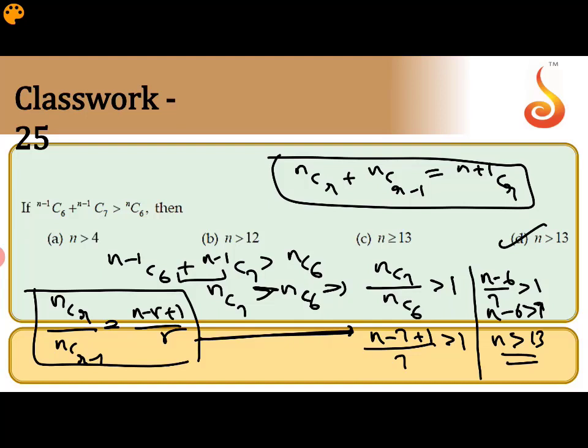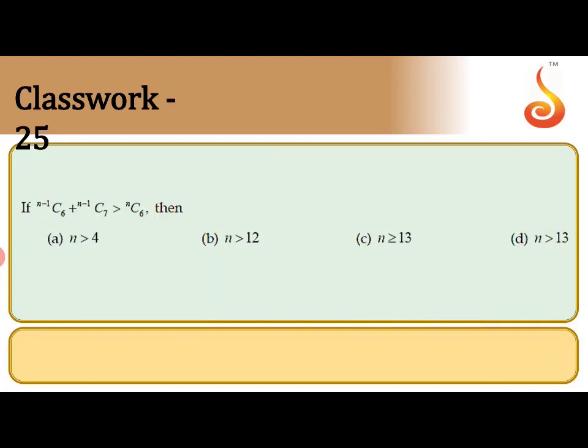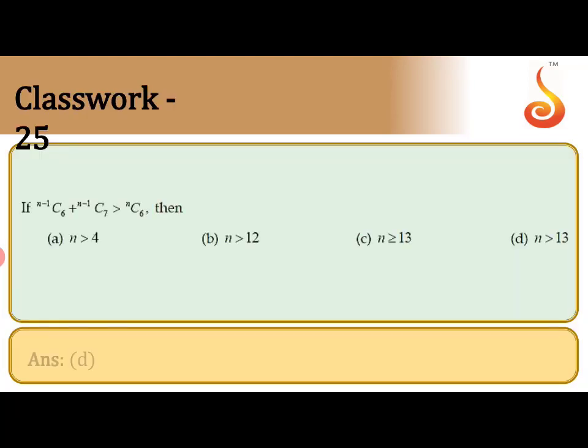Simplifying, n is greater than 13. I hope you understand this question. So check the answer, correct or wrong. D is the correct answer.